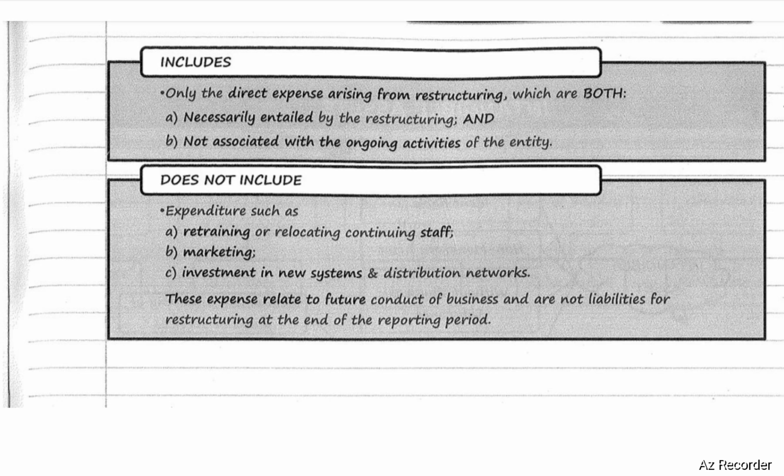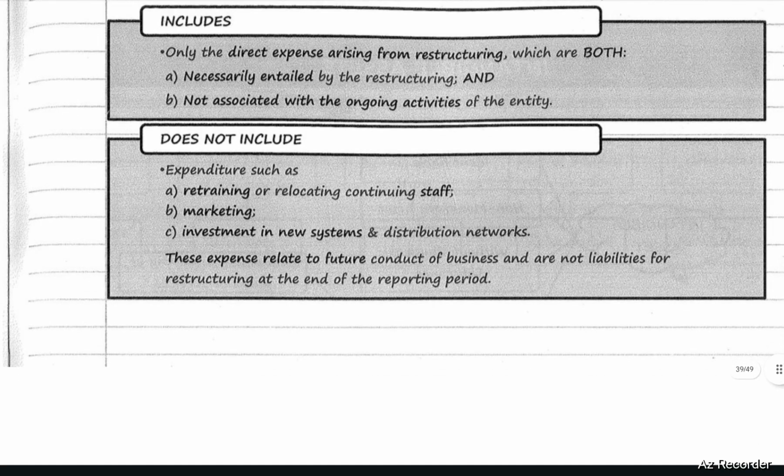But the restructuring provision does not include expenditures such as retraining or relocating continuing staff, marketing, and investment in new systems and distribution networks. These expenses relate to the future conduct of the business and are not liabilities for restructuring at the end of the reporting period. So the restructuring provision does not include these expenses: retraining, marketing, investment in new systems.